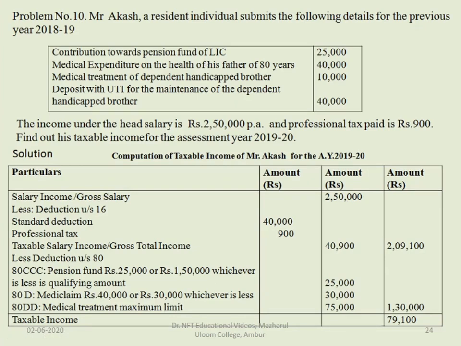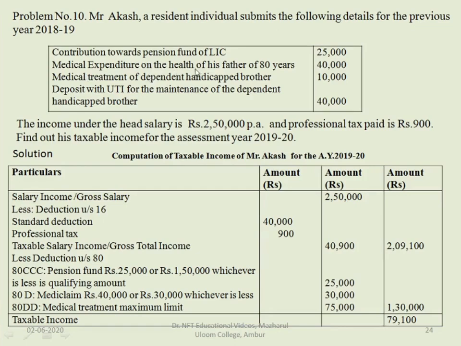Already we have seen that contribution towards pension fund comes under section 80CCC, that is 25,000. 80CCC, 80C and 80CCD together can claim the deduction to the extent of rupees 1,50,000. Here 25,000 is under section 80CCC. So 25,000 or 1,50,000, whichever is less, can be claimed as deduction. So 25,000 is the amount that can be claimed.